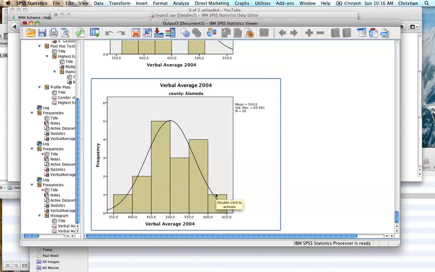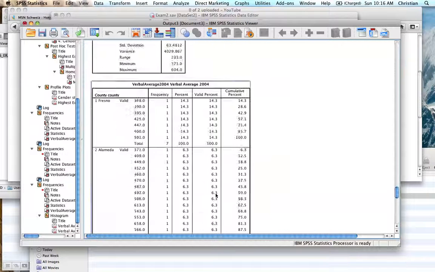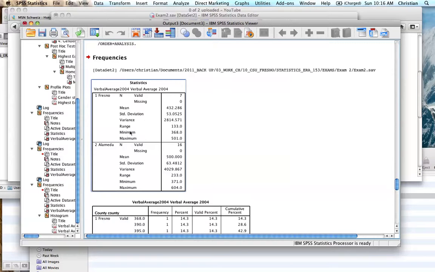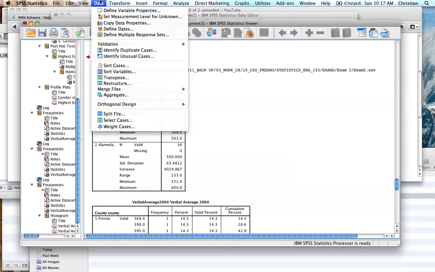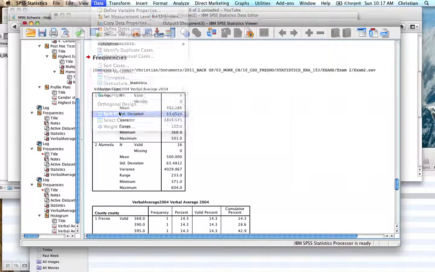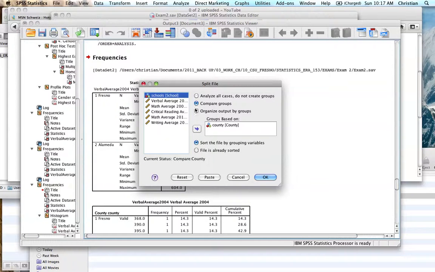Okay, this was how to create groups in your output. Just go back real quick. We go Data, Split File, and compare groups by the county. Okay, that was it.